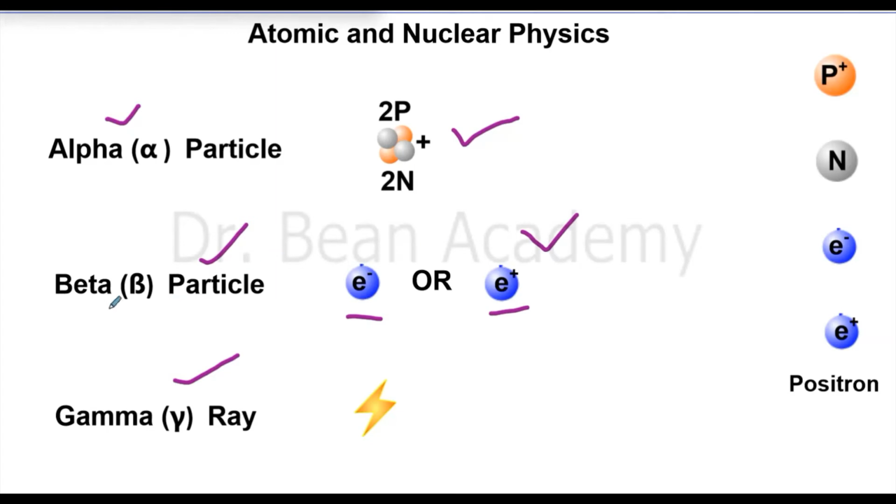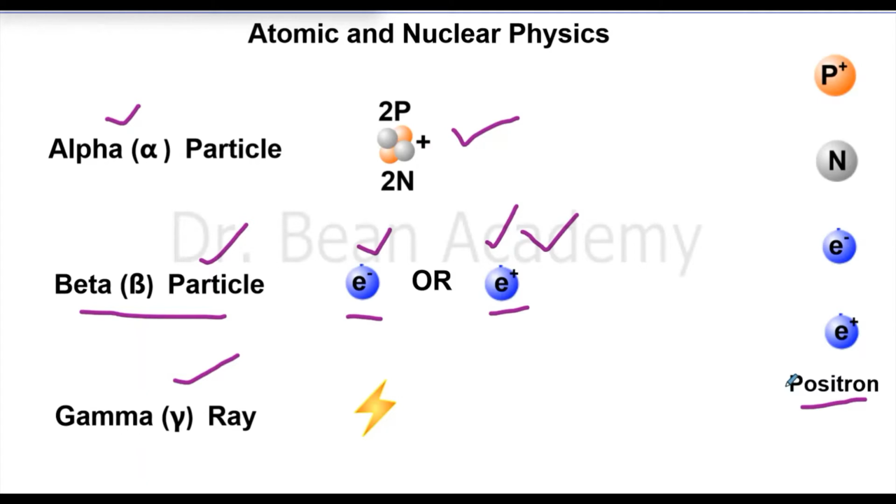So now let's see what is a beta particle. Beta particles are fast energetic electrons or positrons. You already know what an electron is. So a beta particle is basically a fast moving and high energy electron or a positron. You may not be familiar with what a positron is.